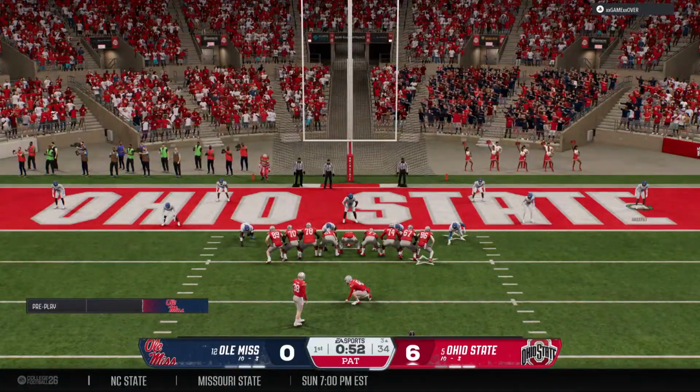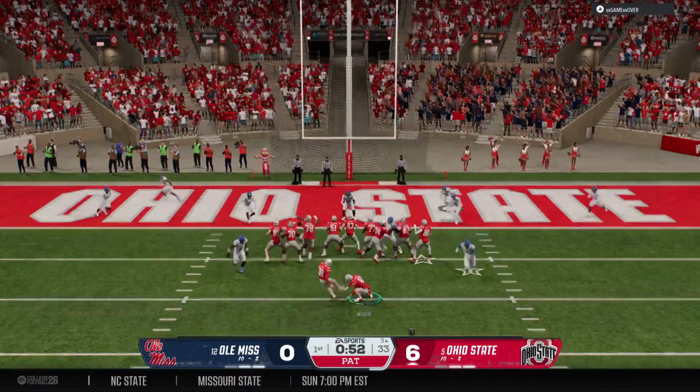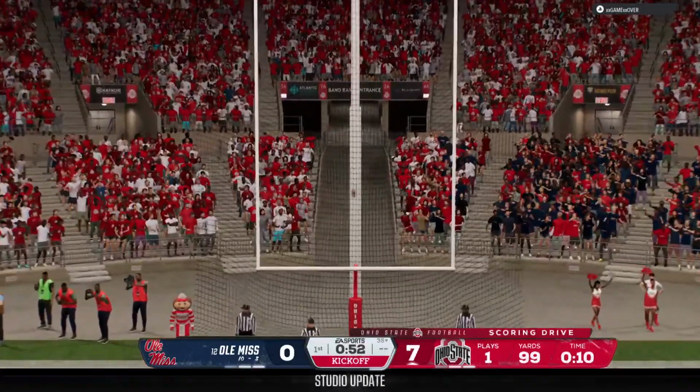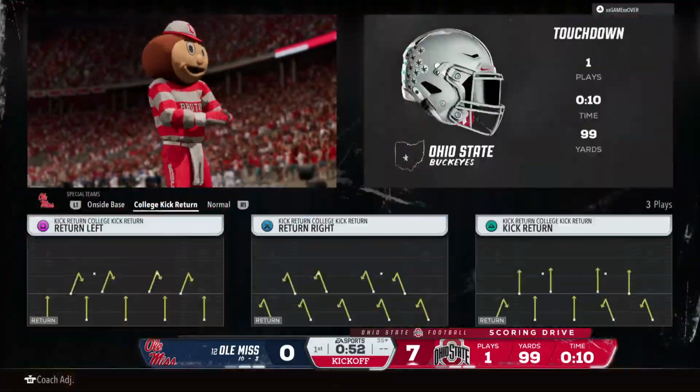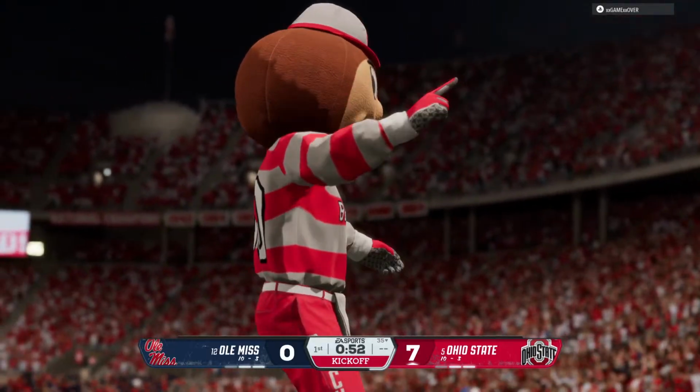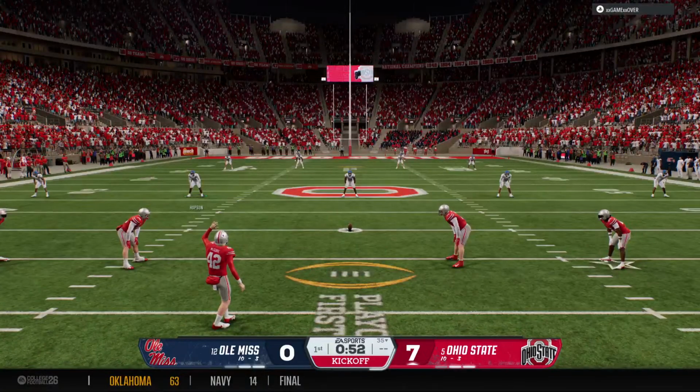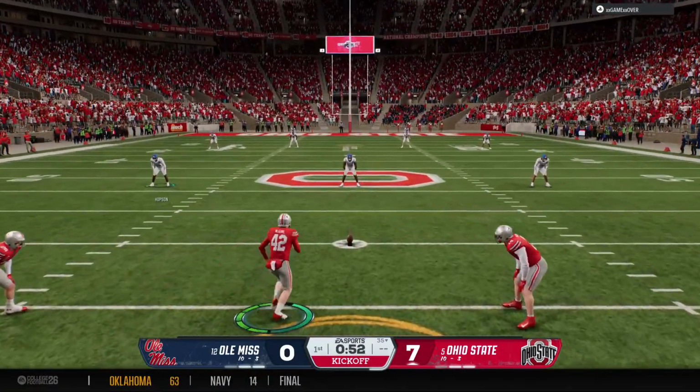Chris, I really thought they'd be conservative, backed up near their own goal line. I thought they'd maybe try to run the ball, create a little bit of room for the punter, but instead, a shot downfield, and they're rewarded with a 98-yard touchdown play.